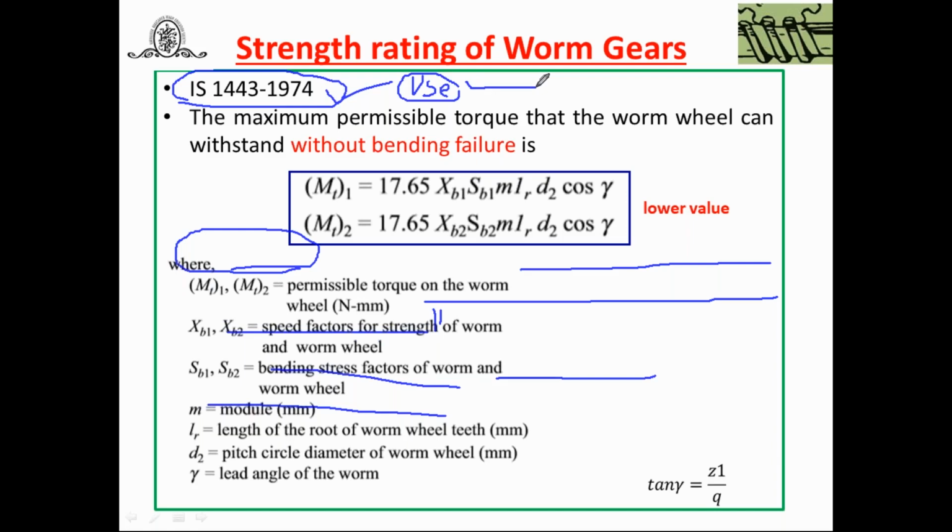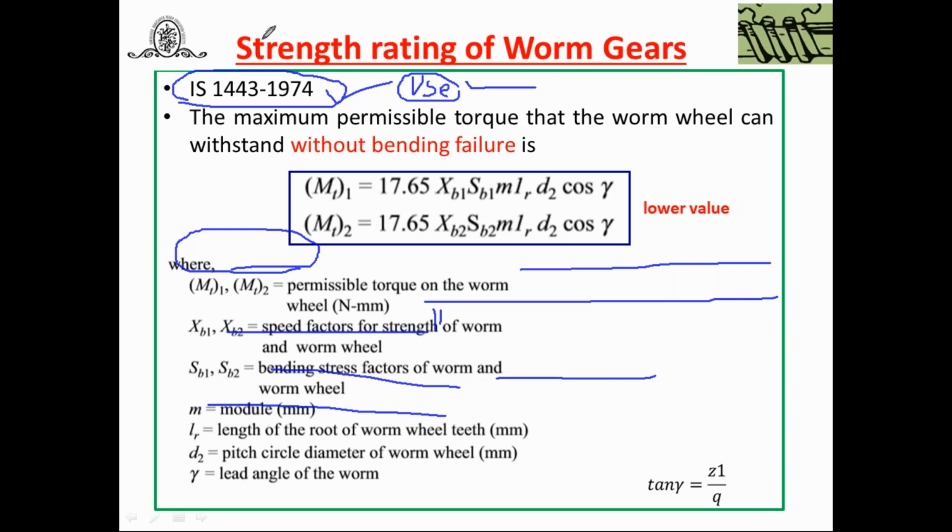Power transmitting capacity plays a major role here because thermal consideration is a very important aspect, because of friction and excessive heat generation. That's why maximum permissible torque or power transmitting capacity is the major concern in worm and wheel drive.